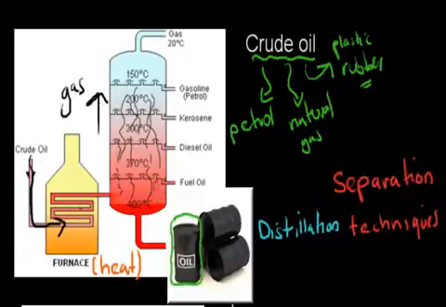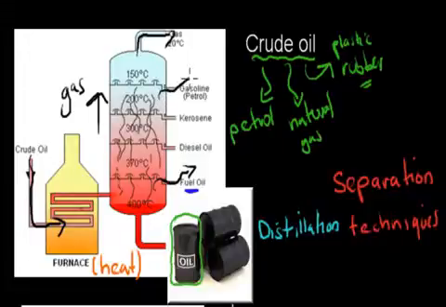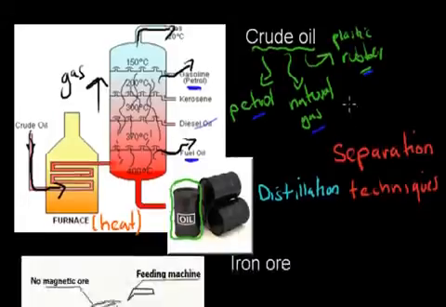Any of that gas that escapes, for example, here, will be condensed and turned into fuel. Any gas that escapes up here will condense or be made into natural gas. Any gas that escapes here will be condensed, which means it will be cooled, and it will be petrol. So we can use distillation, which was the idea of heating a substance, then that evaporated gas goes up and cools at different places, and where it can cool, it will result in different types of products being formed, and some of them were petrol, natural gas, or rubber. That's just how we can use distillation to produce extremely many useful substances.